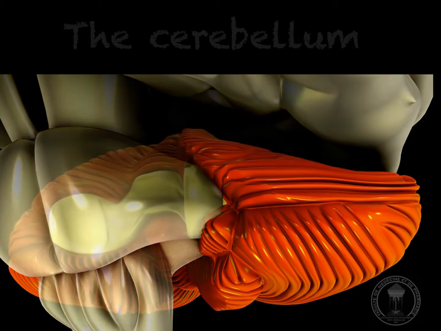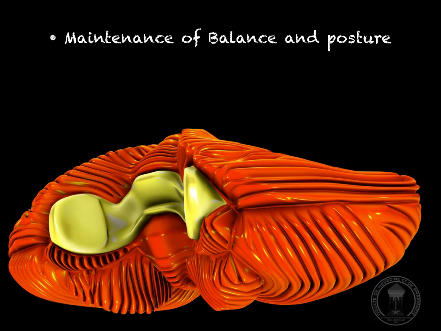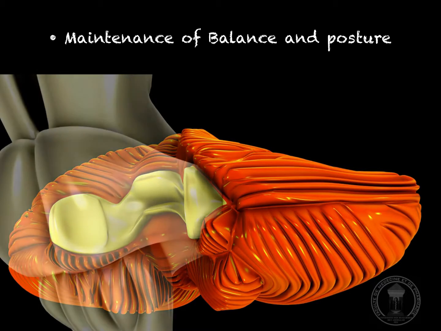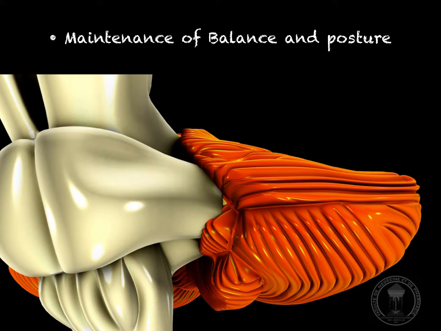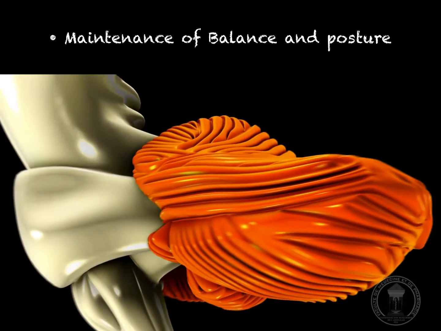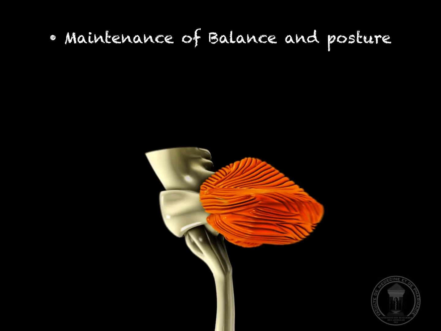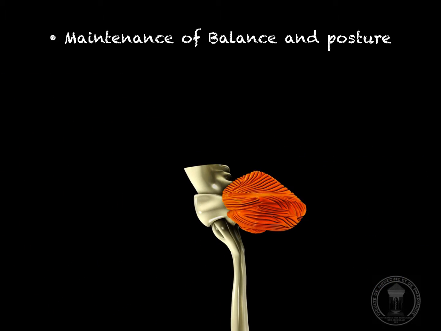The cerebellum is involved in maintenance of balance and posture. This is done due to input from the vestibular receptors and proprioceptors in the muscles, modulating commands to motor neurons to compensate for changes in body position and load upon muscles. It is also important in making postural changes to maintain balance.